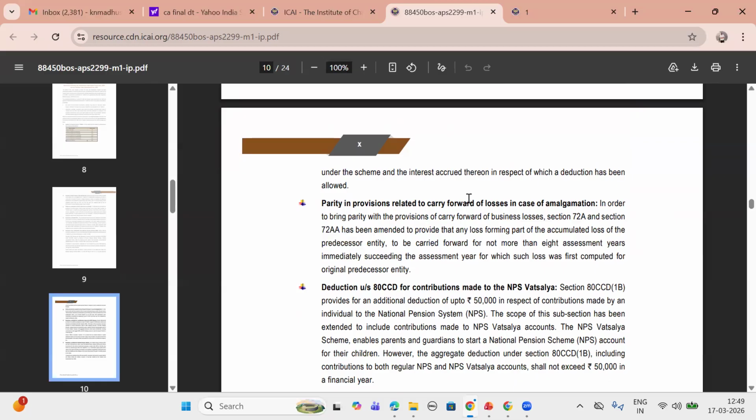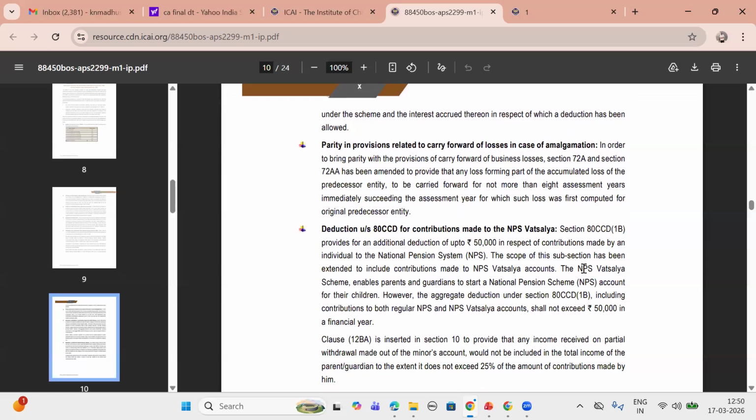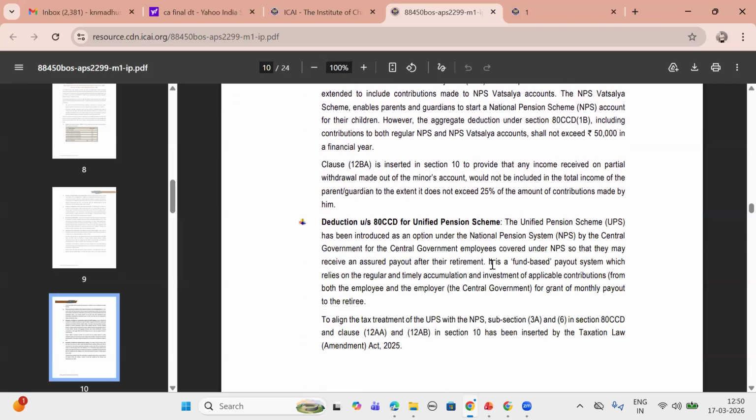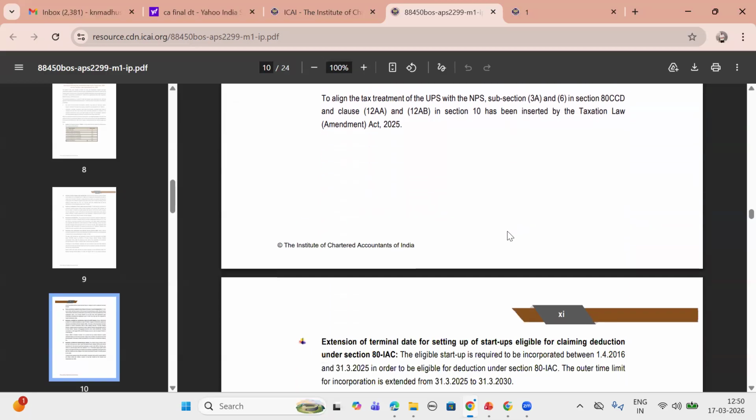Parity in provisions related to carry forward of losses in case of amalgamation. Deductions under Section 80CCD for contributions made to NPS Vatsalya. Section 80CCD provides an additional deduction of up to 50,000 in respect of contribution made by an individual to the National Pension Scheme. The scope of this subsection has been extended to include the NPS Vatsalya account. Okay, so all these deductions under 80CCD for Unified Pension Scheme.